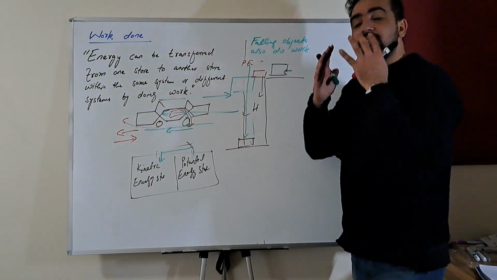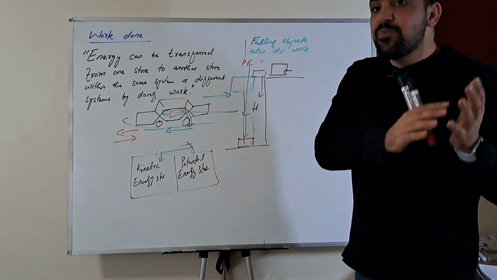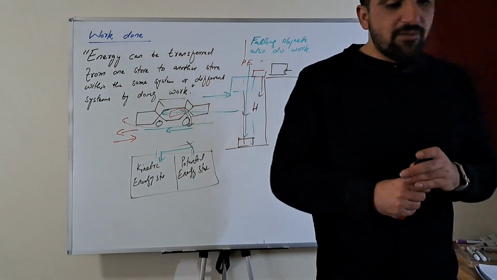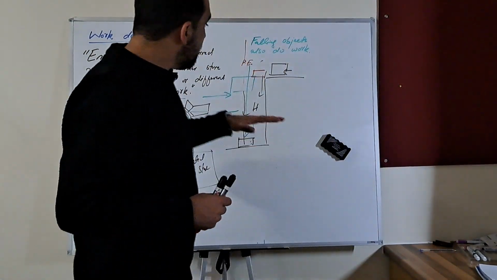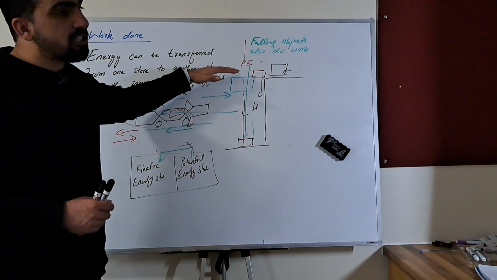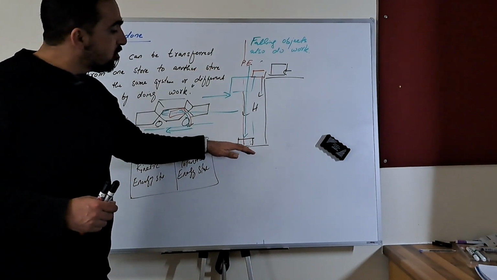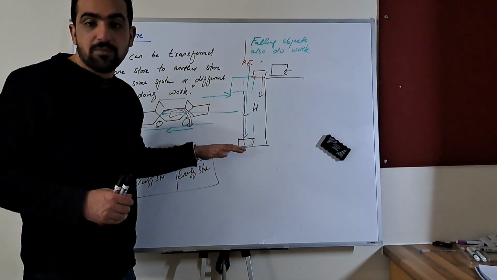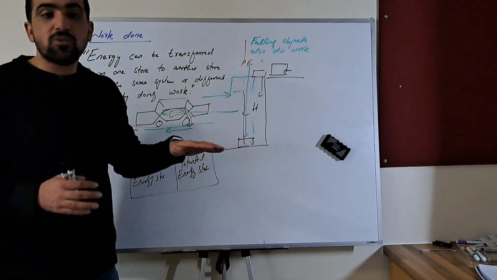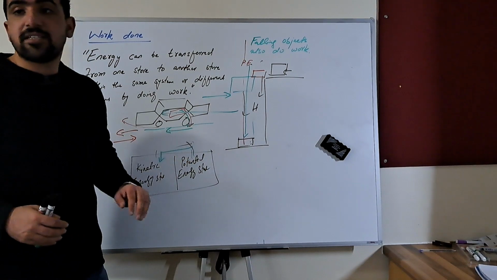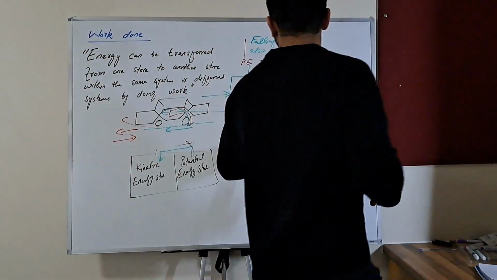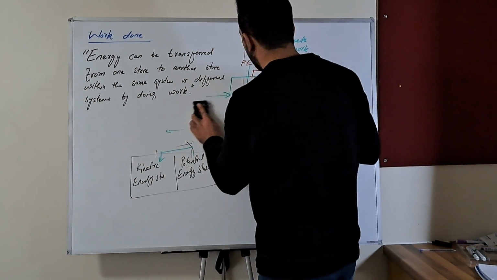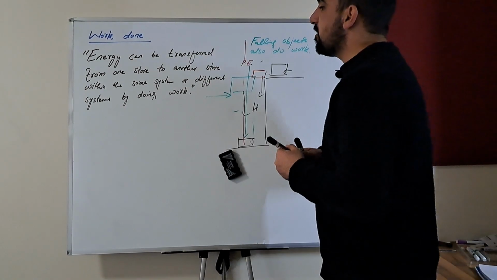If I want to write this in terms of mathematics, how would I write it? Energy transferred from the gravitational potential energy store is equal to energy stored in the kinetic energy store.